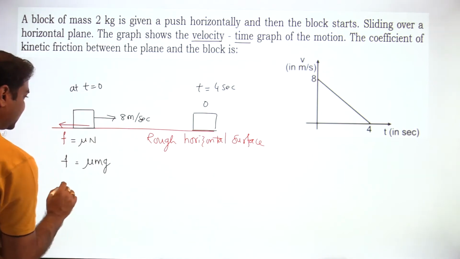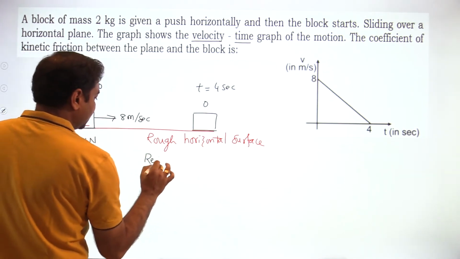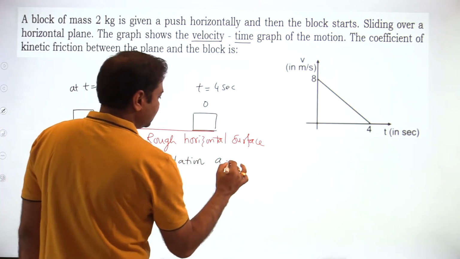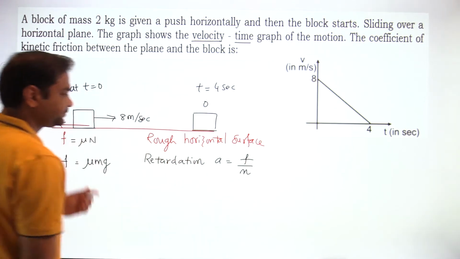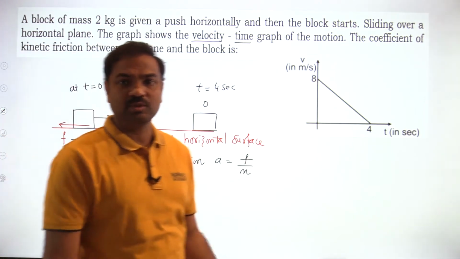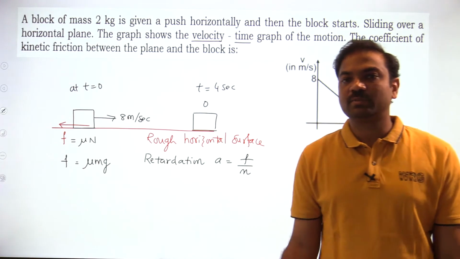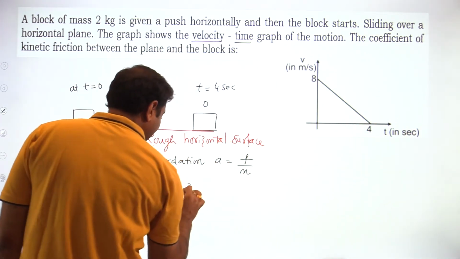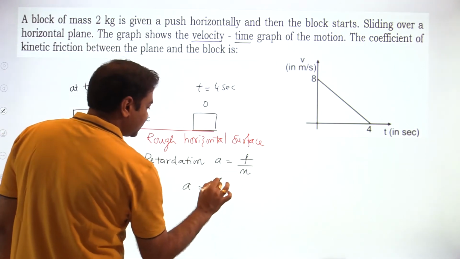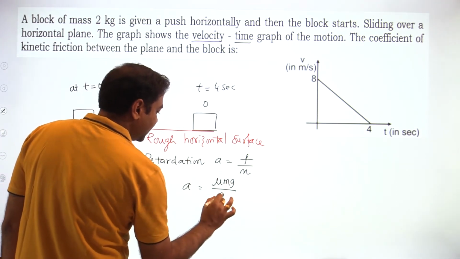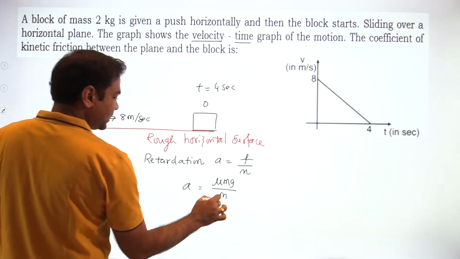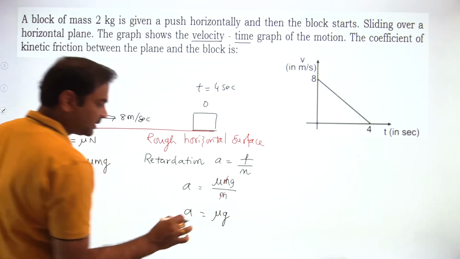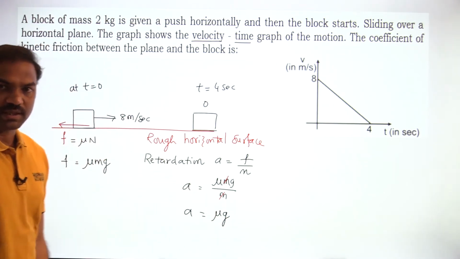So under that condition, what is the retardation I can write down? Retardation is equal to force by mass, because only one force is retarding the motion. Friction is the only force opposing the motion. So friction force by mass will give you acceleration. Friction force is mu mg by m, so m will cancel out. The acceleration value is equal to mu into g. I mean negative acceleration, you can say retardation.